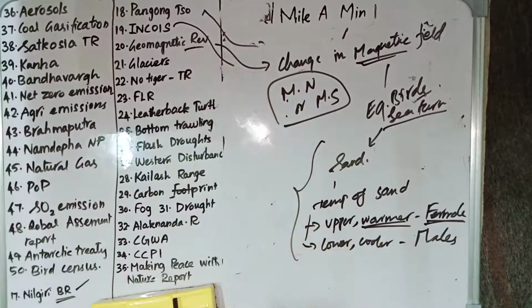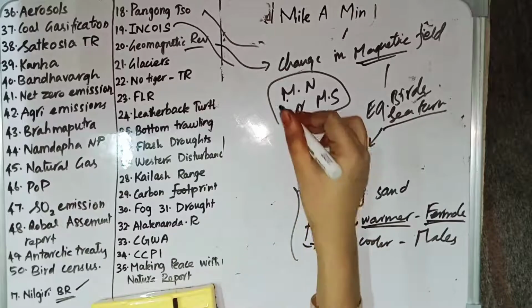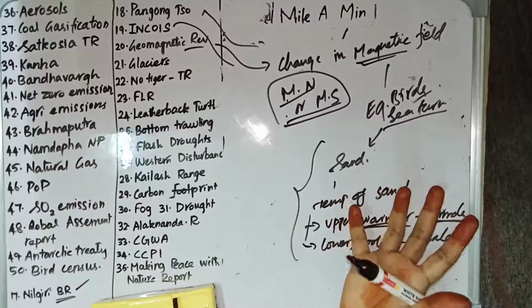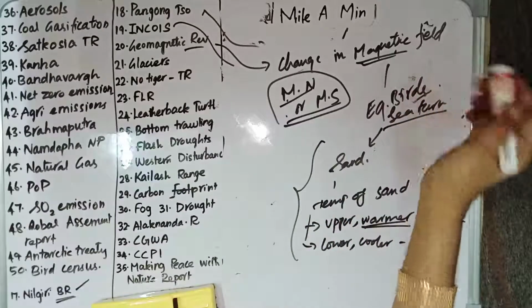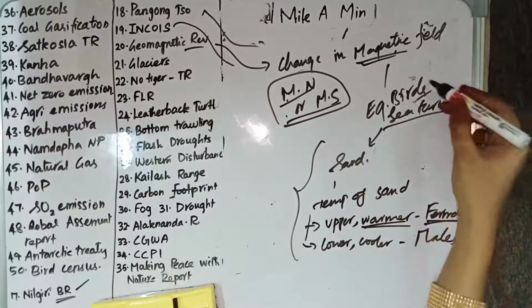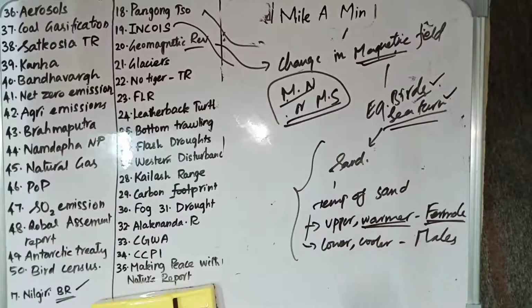So geomagnetic reversal is nothing but the change in the magnetic field which changes the magnetic north and the magnetic south position, and because of this, the birds and the animals which use the magnetic field for navigation will get affected. Example, we have birds and sea turtles. Sea turtles also face threat from global warming.